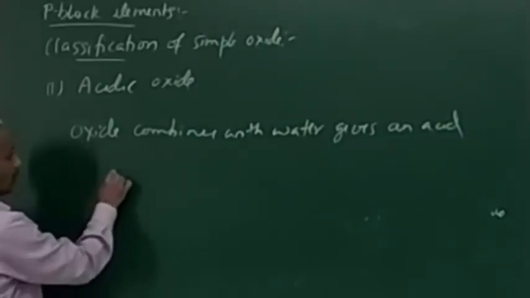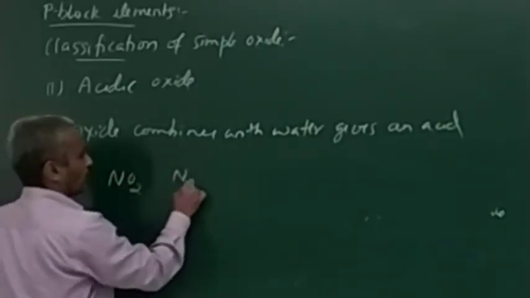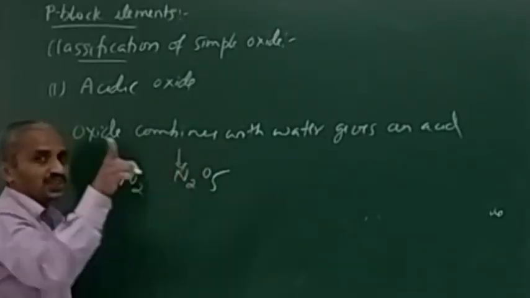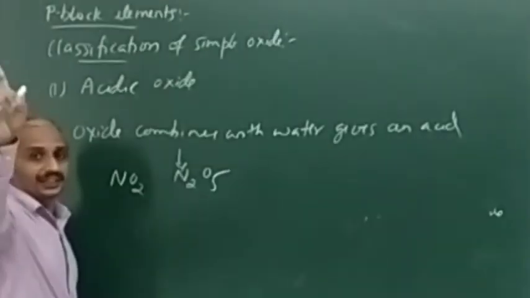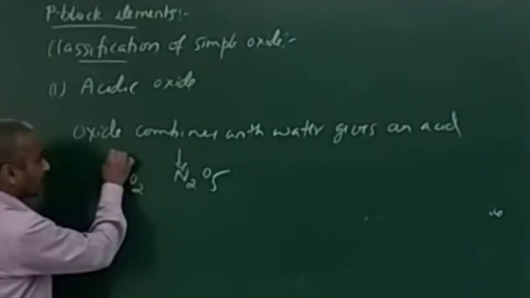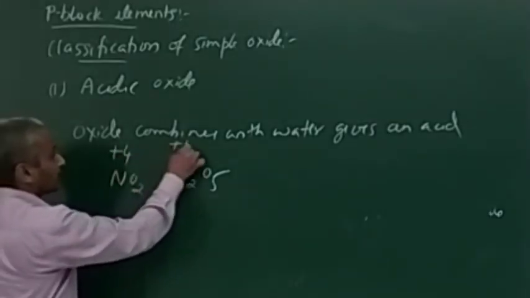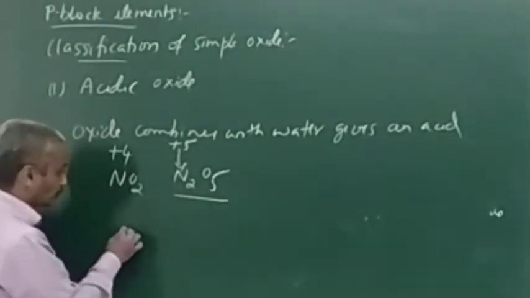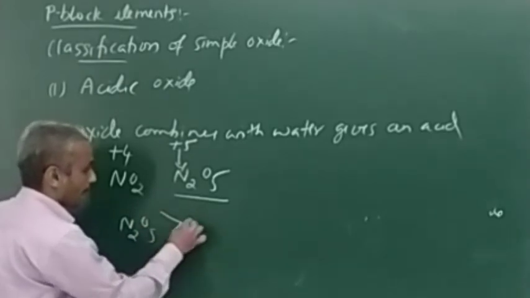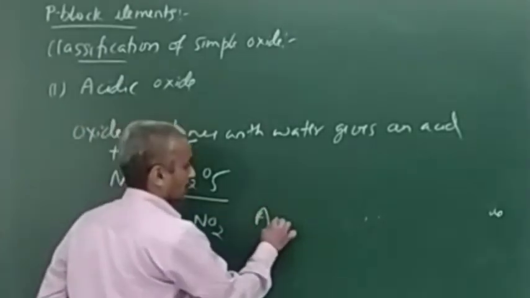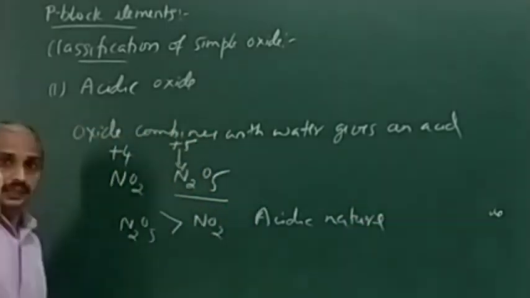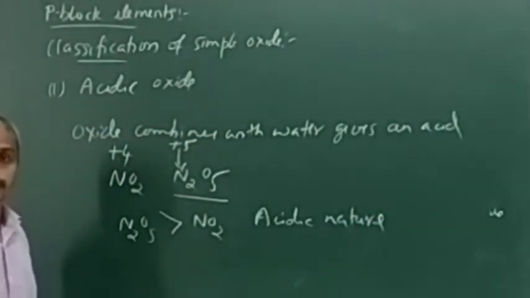Now see here, NO2 to N2O5, which is more acidic? Higher the oxidation state, higher the acidic nature. Nitrogen is in the +4 state here, and in the +5 state here, which means N2O5 is more acidic than NO2. And remember NO, N2O, the lower members here, they are all neutral oxides.